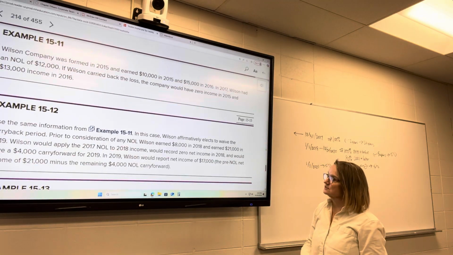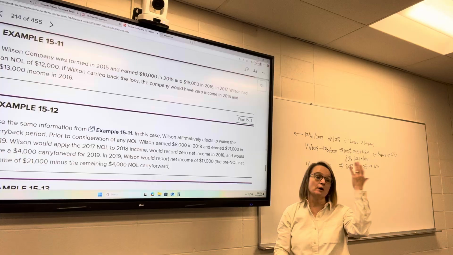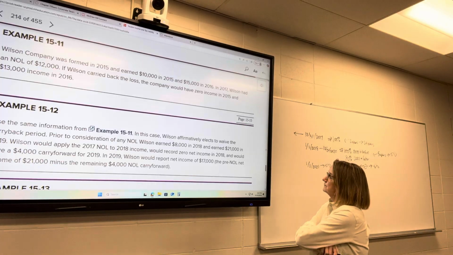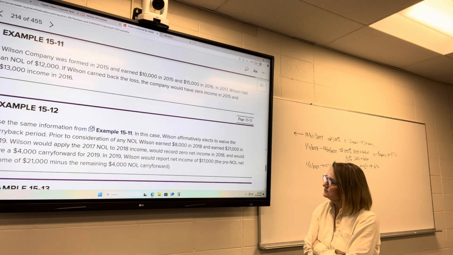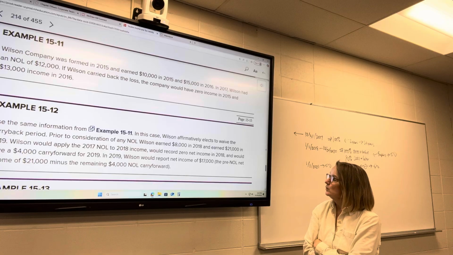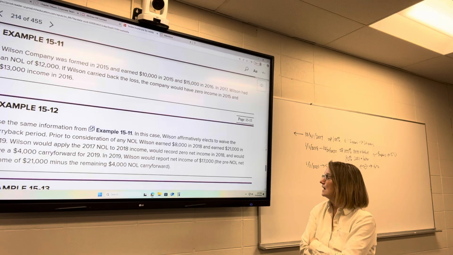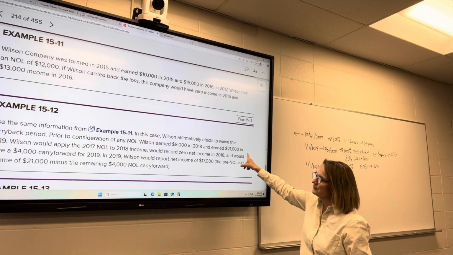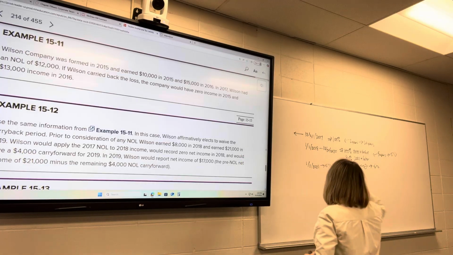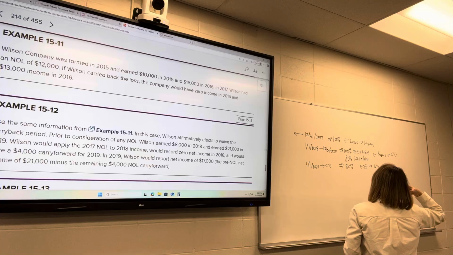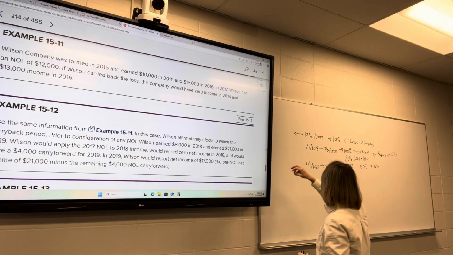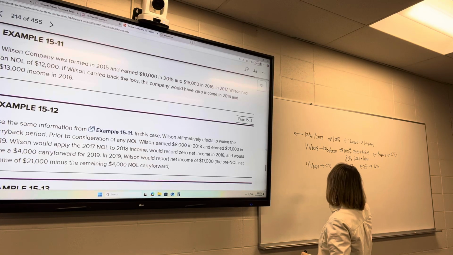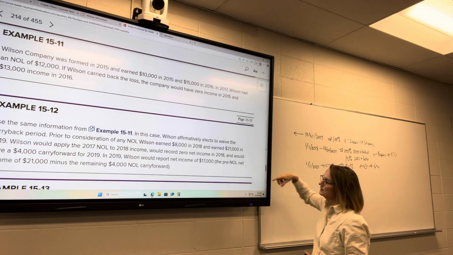If they elect to waive the carryback, so they don't want to go back in time, they're just going to go forward. Prior to consideration of the NOL, Wilson earned $8,000 in 2018 and $21,000 in 2019. So 2018 and 2019 are in this era here.